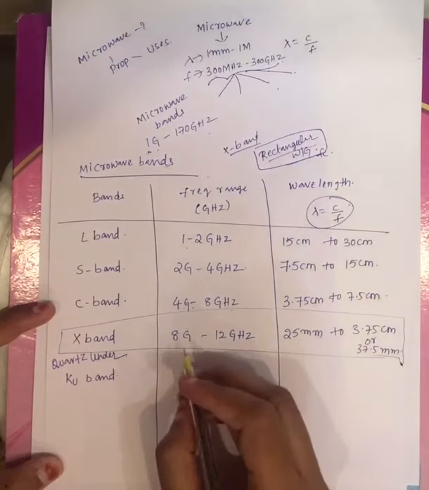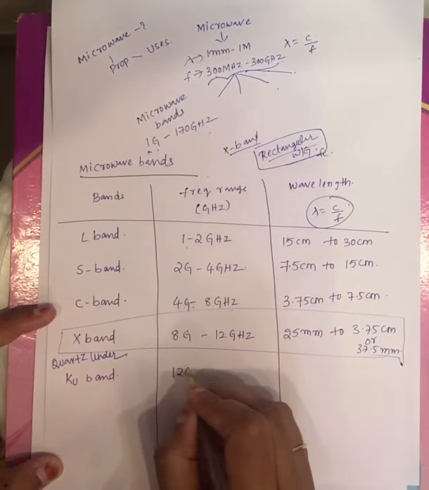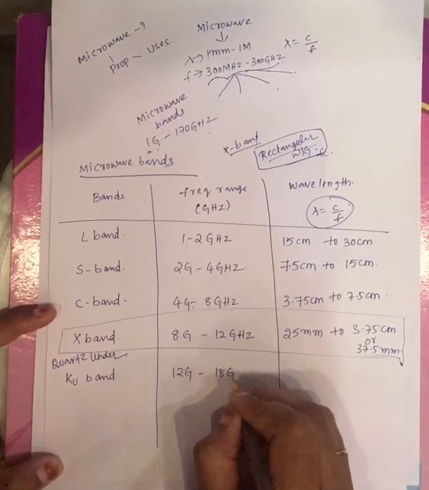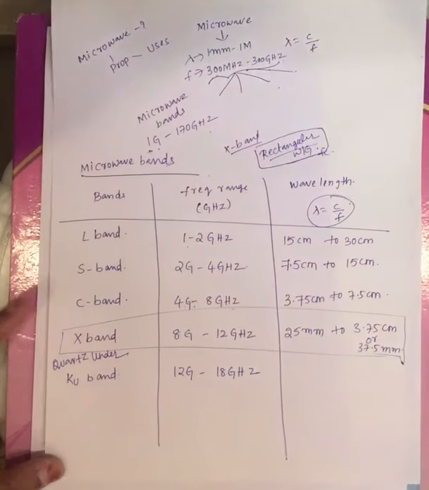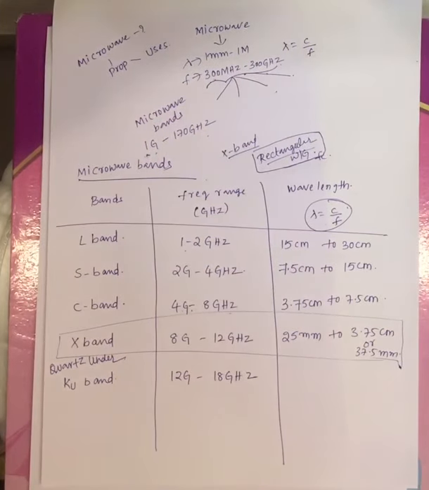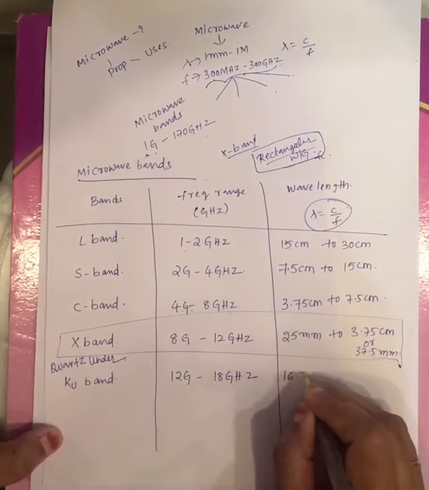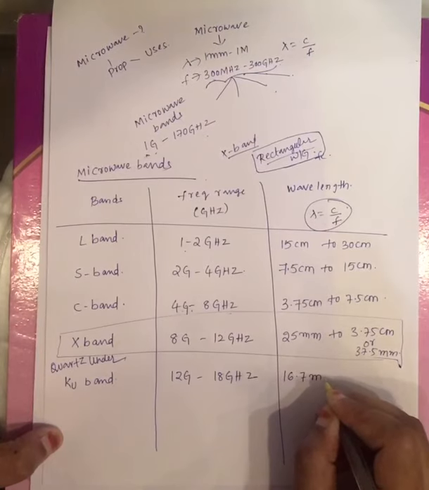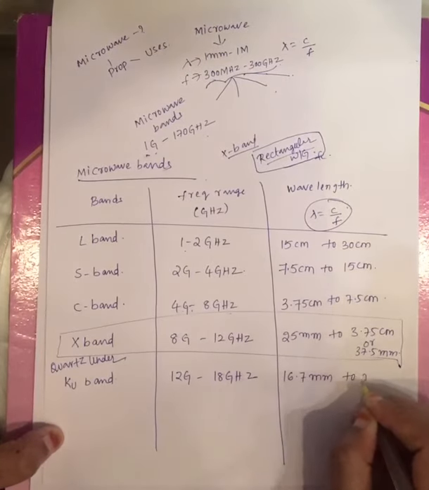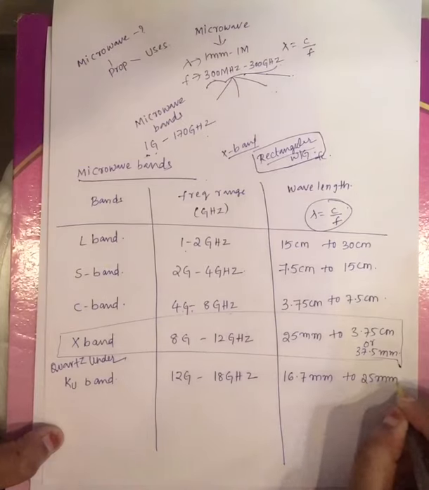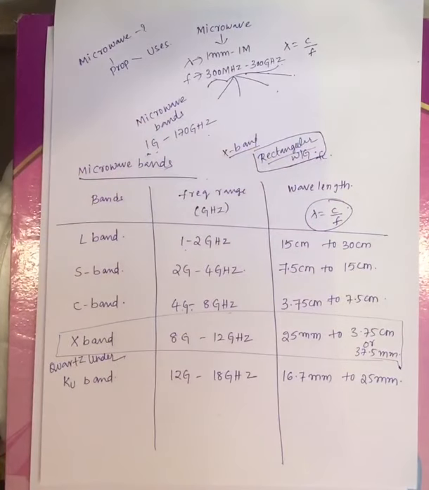The fifth microwave band is the Ku band, and its frequency range varies from 12 gigahertz to 18 gigahertz. If you calculate the lambda value, you will get 16.7 millimeter to 25 millimeter. This is your fifth microwave band, right? You have to remember all these microwave bands.